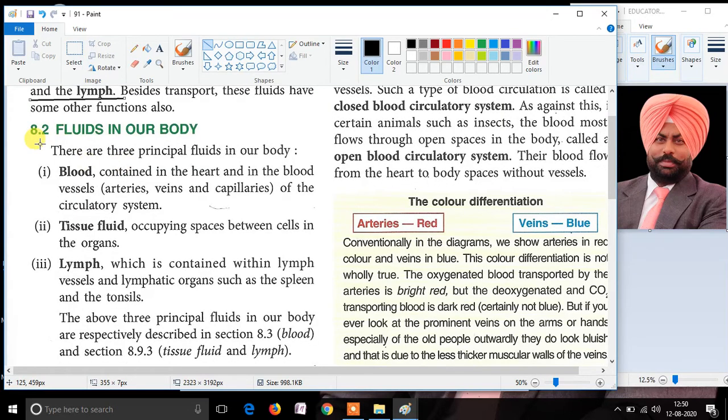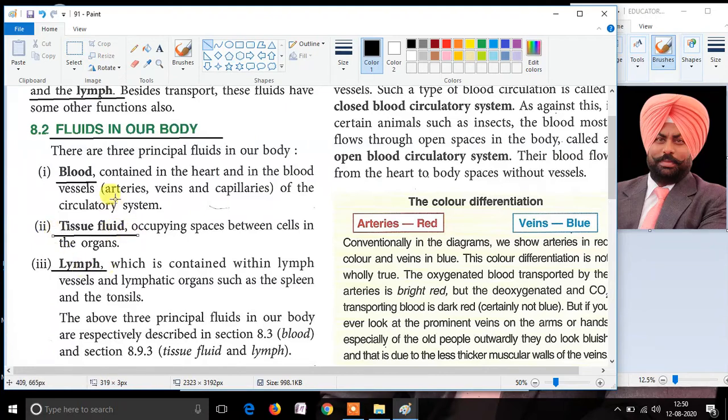Moving on further, if we further classify the fluids, we can classify them into three types. Earlier we have studied that the fluids are classified into two types, that is blood and lymph, but altogether fluids are classified into three different types. The first one is blood, the second one is lymph, which we have already studied, and the third is tissue fluid.